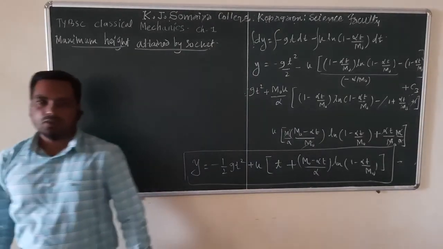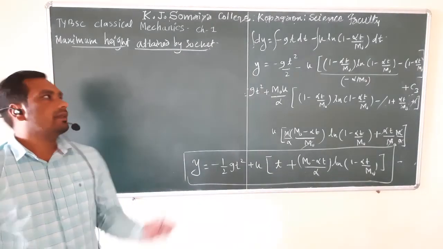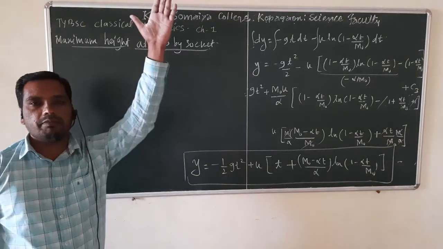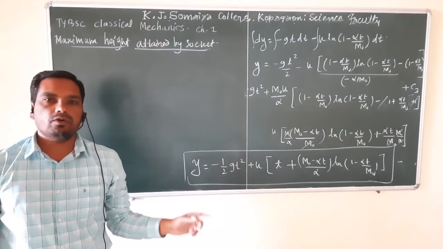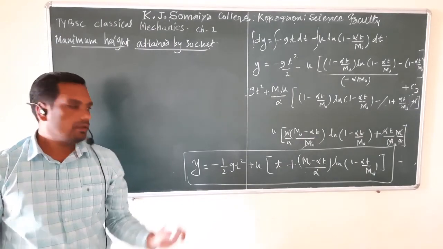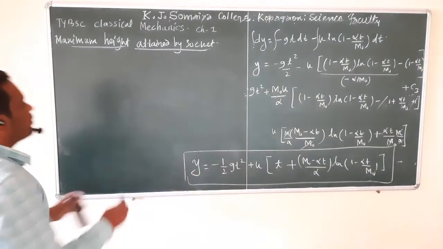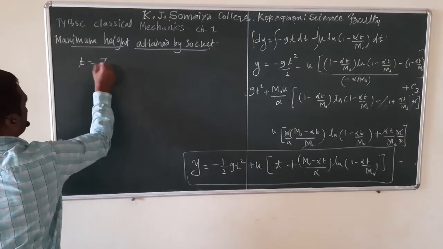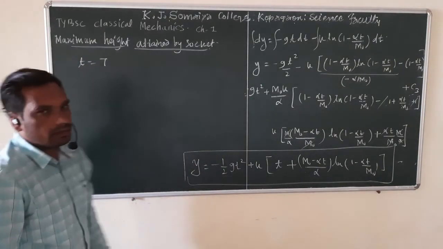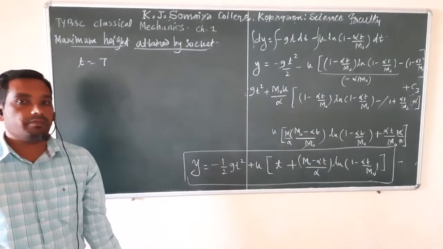We know that when the rocket attains maximum height, at that time all the fuel in the rocket is burned. Suppose capital T is the time required for attaining maximum height.